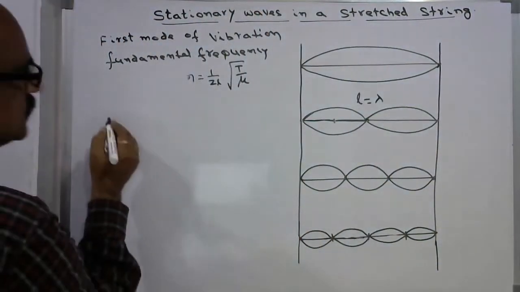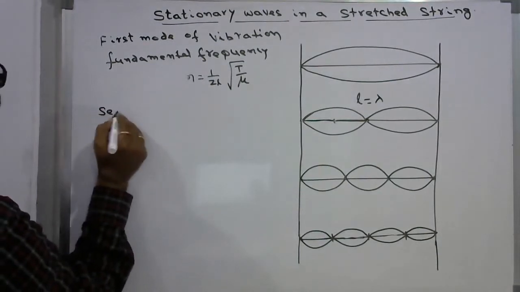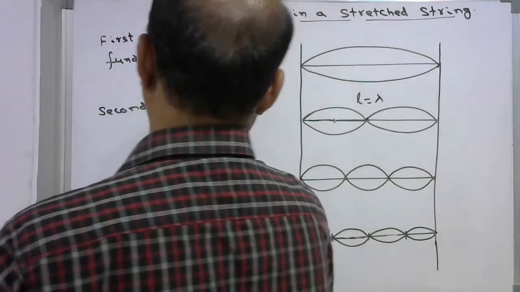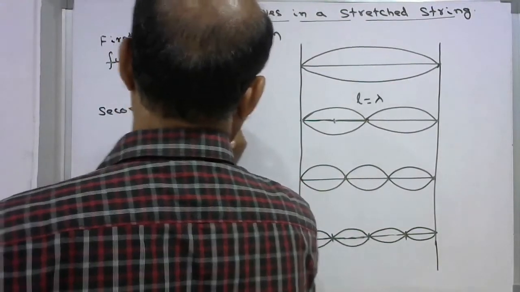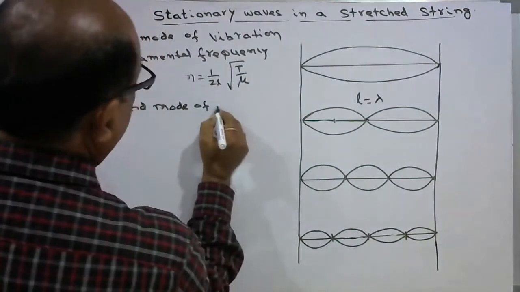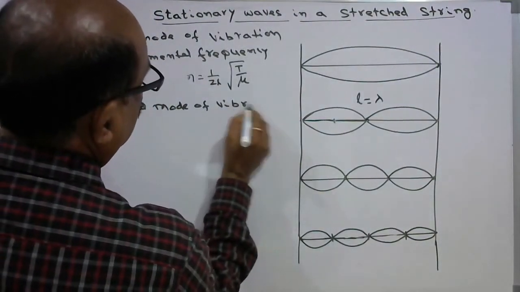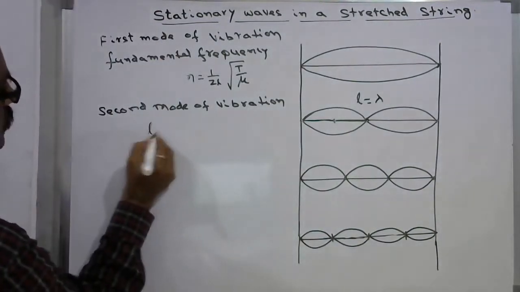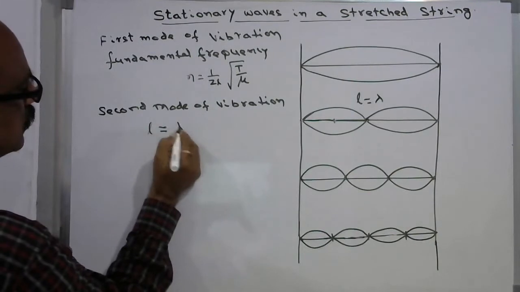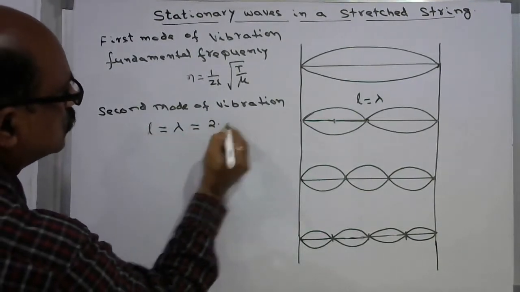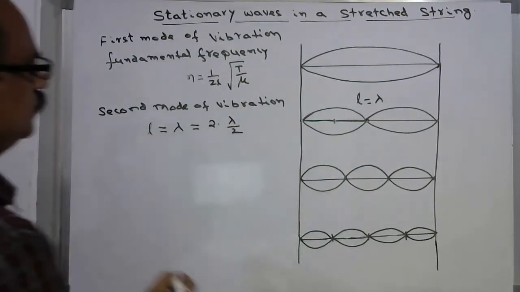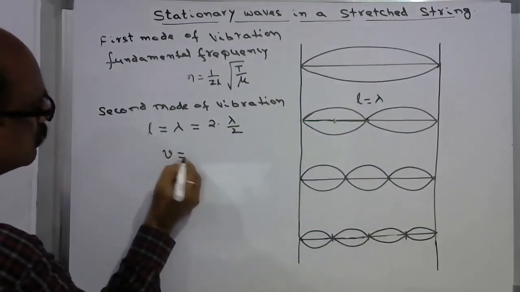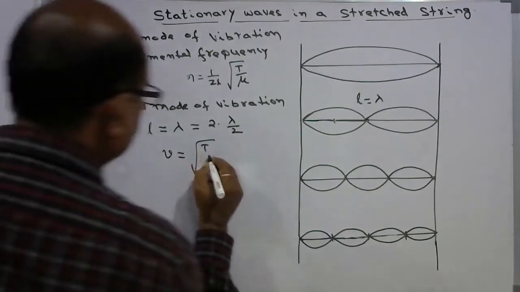So in the second mode of vibration, the length of the string becomes lambda, which can also be written as 2 into lambda by 2. And we know the velocity of a wave in a stretched string is equal to under root T over mu.